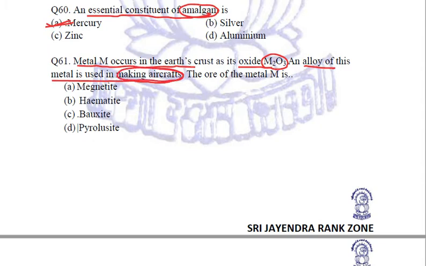Now, this metal is aluminium, because we know duralumin is an alloy of aluminium which is used in making aircraft bodies. The ore of aluminium is called bauxite ore. So C, bauxite, will be our correct answer.